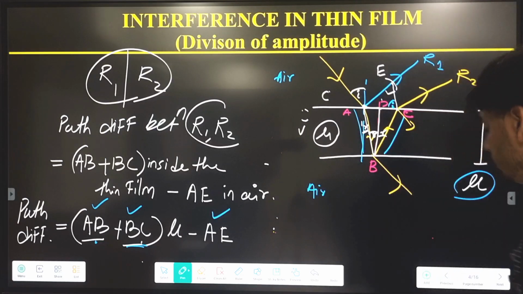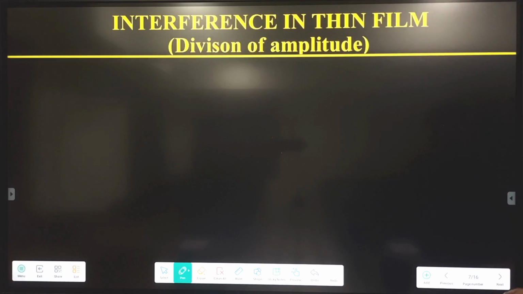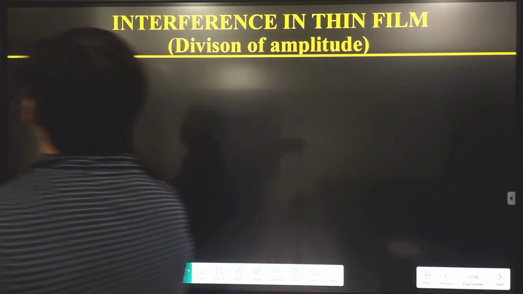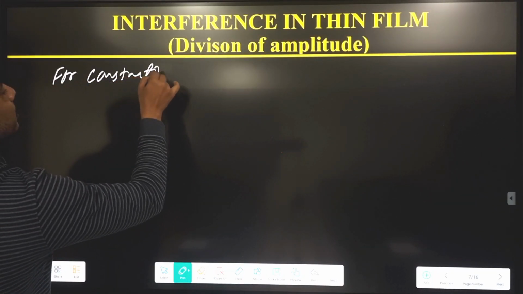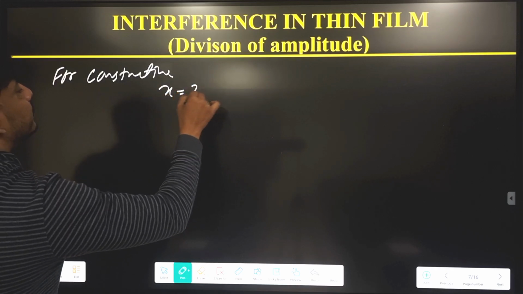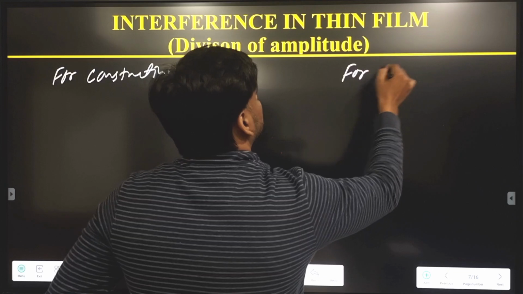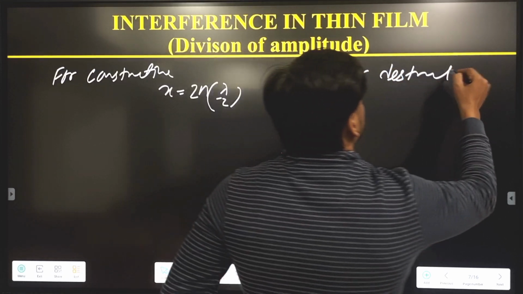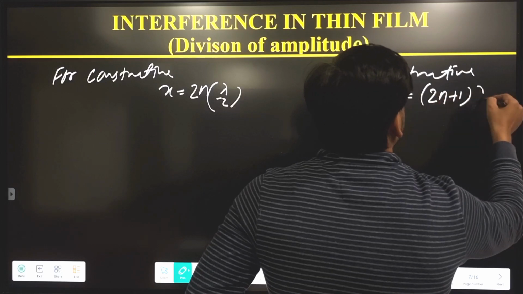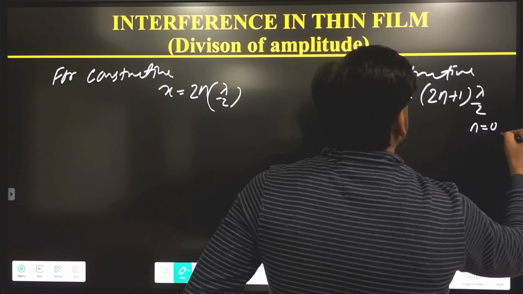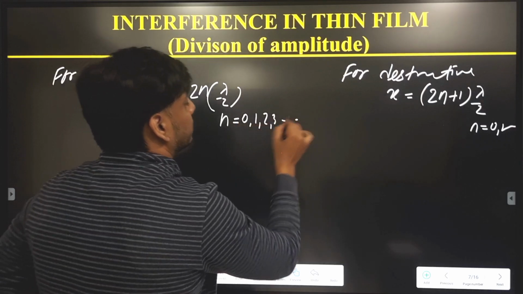Conditions we can easily find out by equating to the formula, because we know that for constructive interference, path difference must be an even multiple of lambda by 2. For destructive, path difference must be an odd multiple of lambda by 2, where n starts from 0, 1, 2, 3 and so on. Here also n starts from 0, 1, 2, 3 and so on.